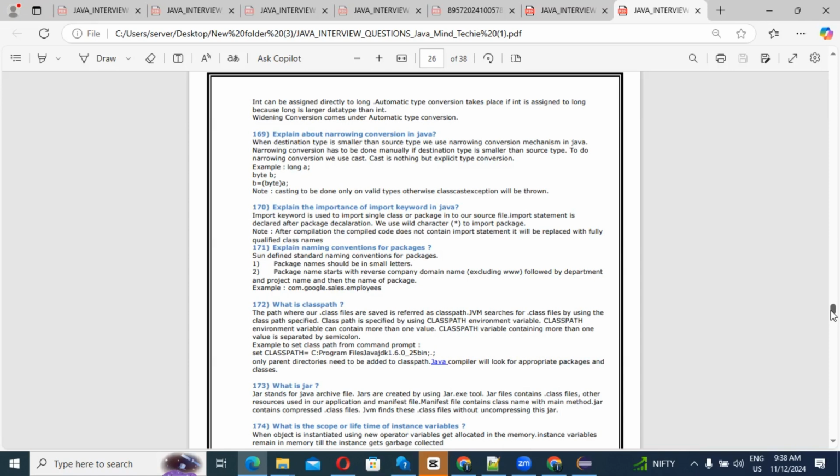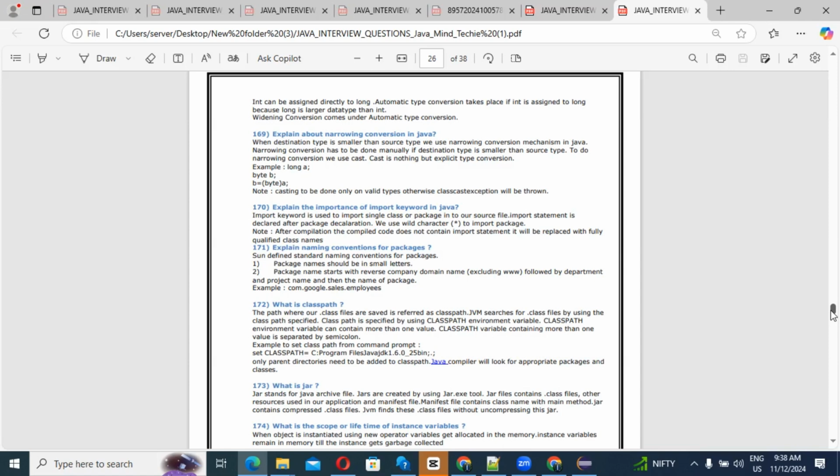Class path is specified using the class path environment variable. The class path environment variable can contain more than one value. When it contains more than one value, they are separated by a semicolon. For example, to set the class path from the command prompt: set classpath equals, and then you need to give the path name. Only parent directories need to be added to the class path.